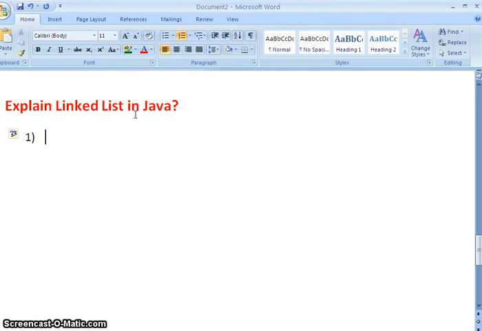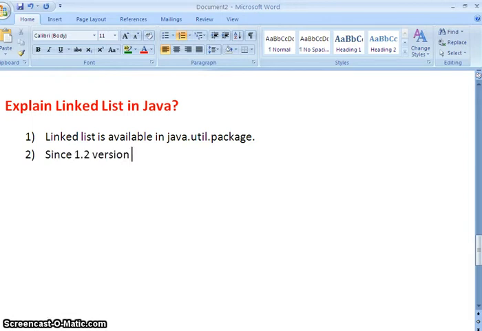So first, linked list is available in which package? Linked list is present in the java.util package. So linked list is present in which package? The java.util package. And we'll see from which version linked list is available in Java. Since the 1.2 version, linked list is present in Java.